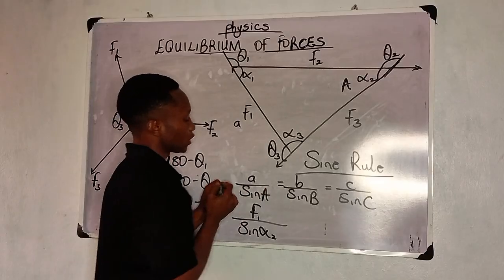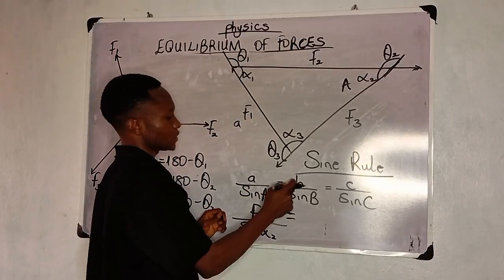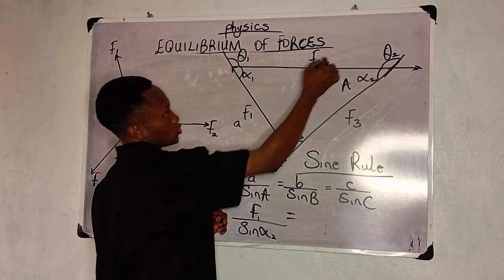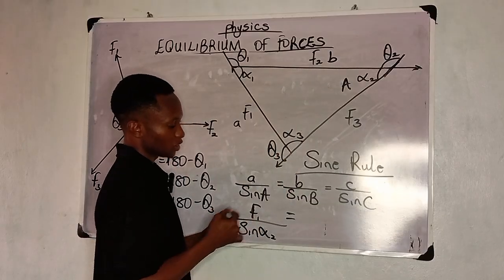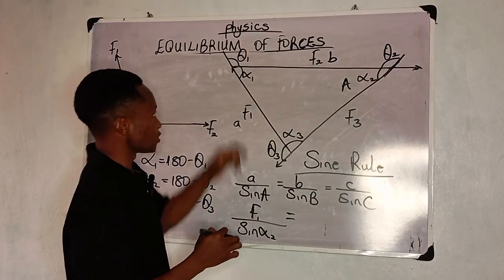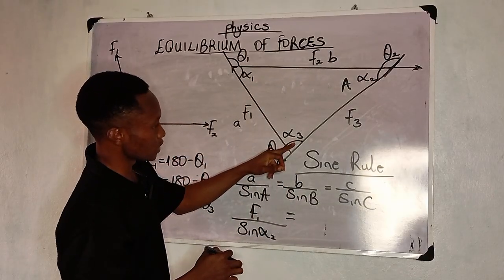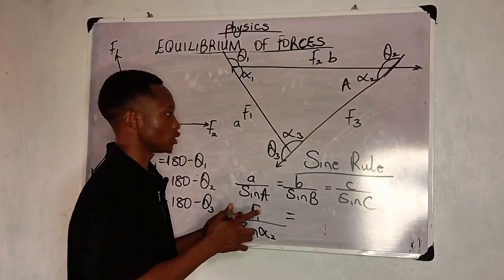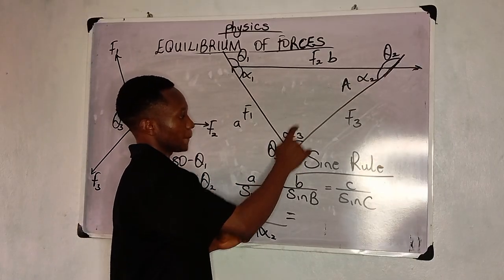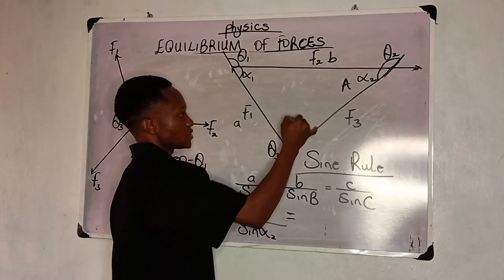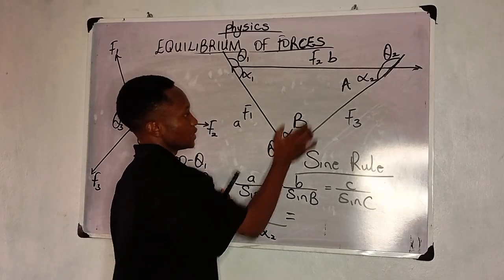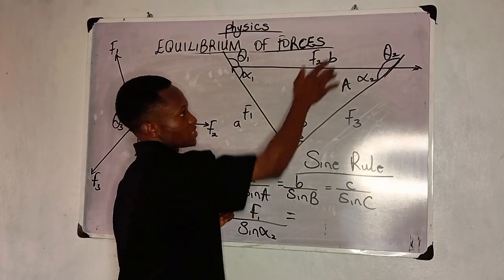Now here, if I come to the next one, equal to, I can take B to be F2. So I'll write B there. Can you tell me where capital letter B will be? Is it going to be here or here? Definitely, you should know it's meant to be here. If it's here, that means the angle is facing the side properly.